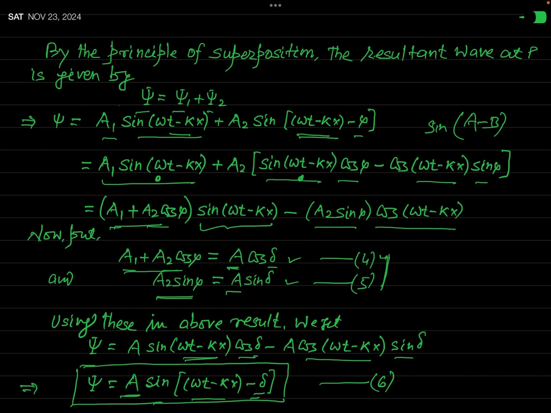So let us see that after squaring those two equations, we will have A square equal to a1 plus a2 cos phi whole square plus a2 square sin square phi. Now, after simplification, you will have a1 square plus a2 square cos square phi, and here there is a2 square sin square phi.